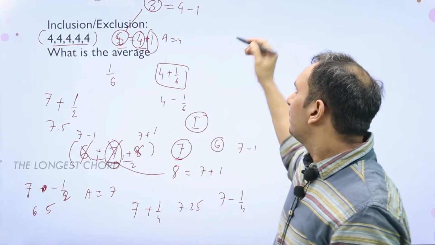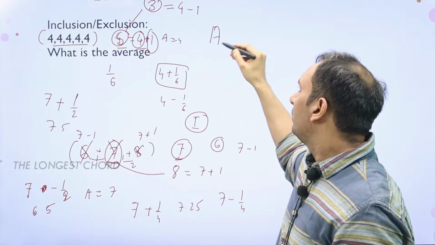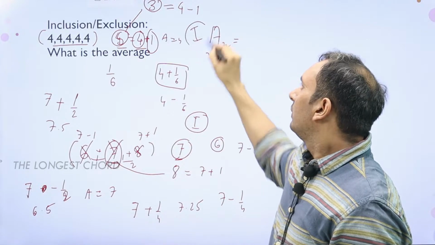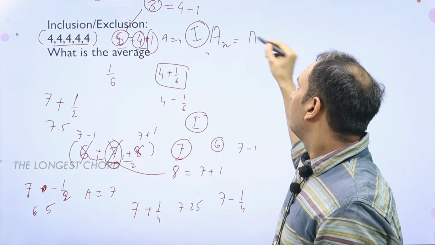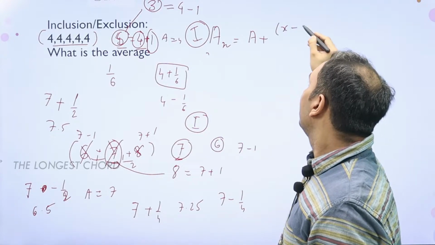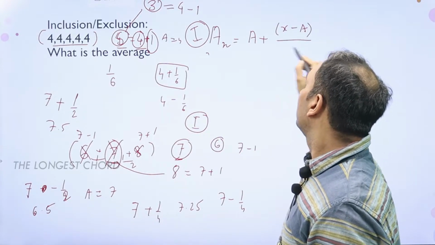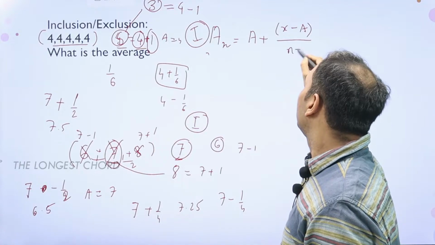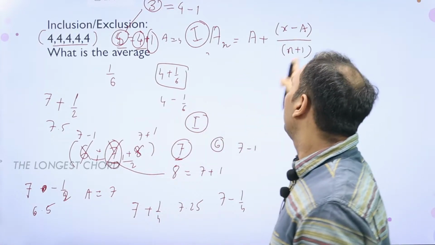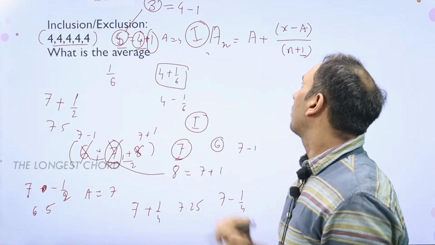So basically you can just make this formula: the new average in case of inclusion is nothing but average plus x minus the overall average divided by n plus 1, because I am assuming that there is only one number added. If there are more, you can make this plus accordingly.